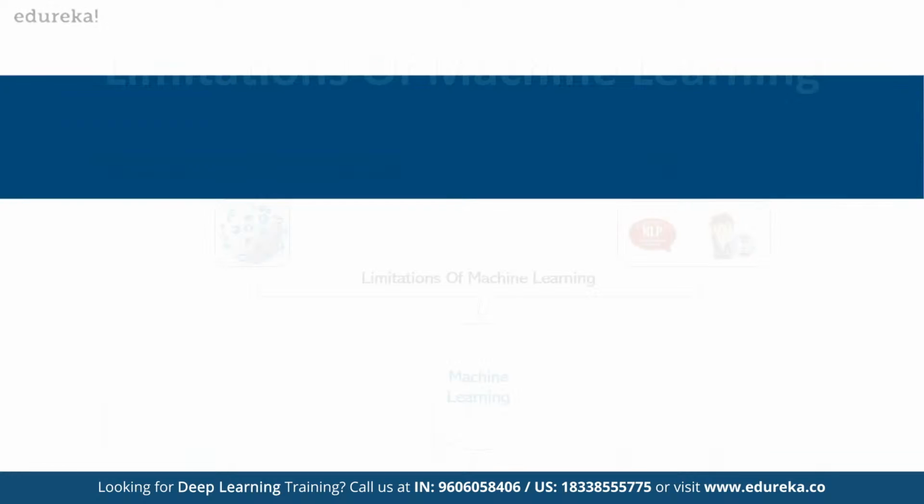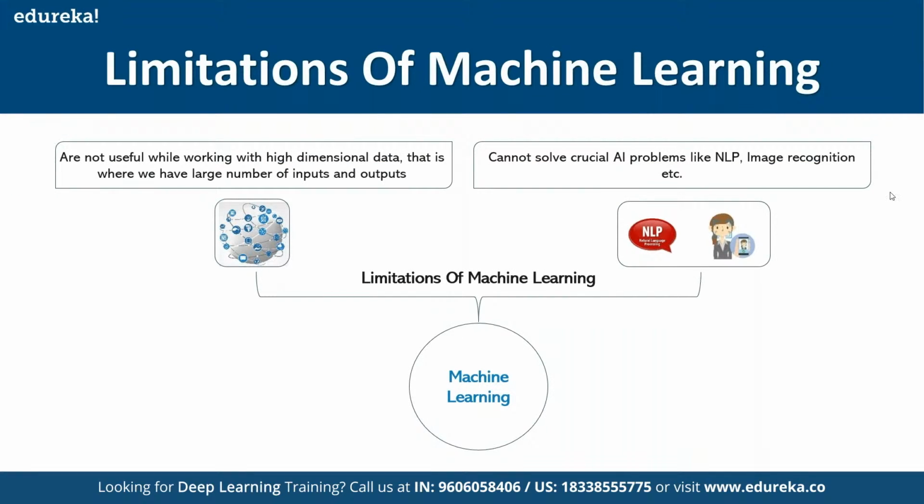So one of the limitations that we have in machine learning is, whenever we are working with a higher dimensional dataset, in such scenarios my machine learning model will not be able to understand the pattern in the given dataset in an effective manner. Another disadvantage is that these machine learning approaches will not help us in solving NLP or image related advanced tasks, because whenever we are working with natural language processing or image recognition tasks, we'll be dealing with higher dimensions of data.